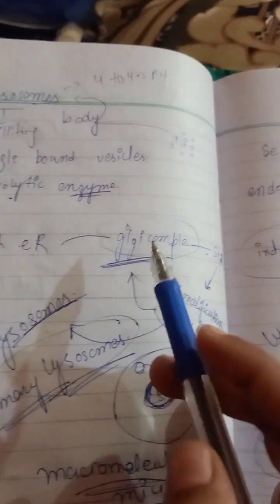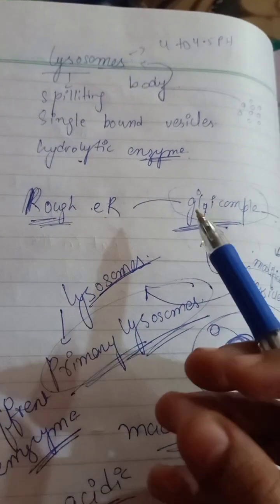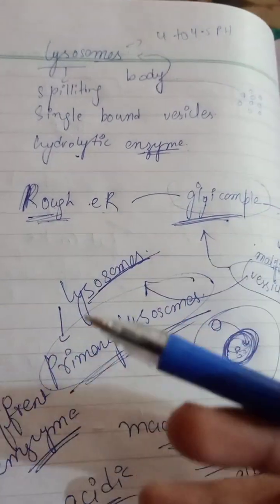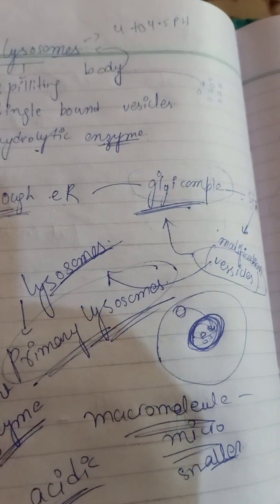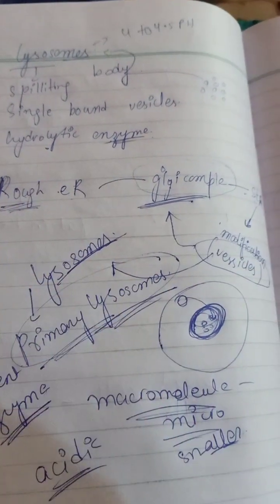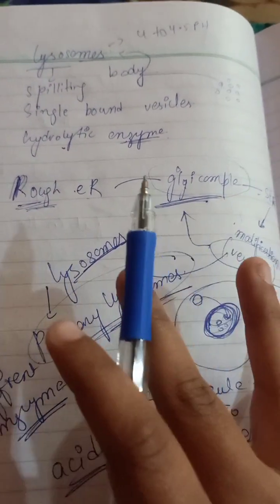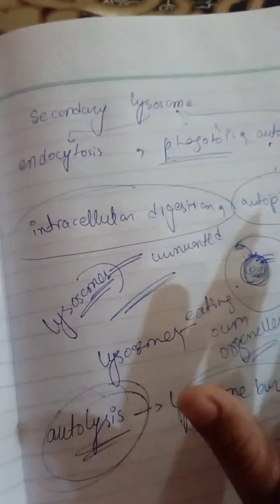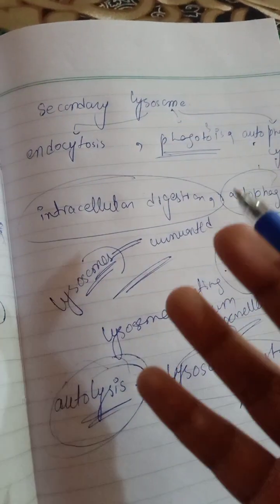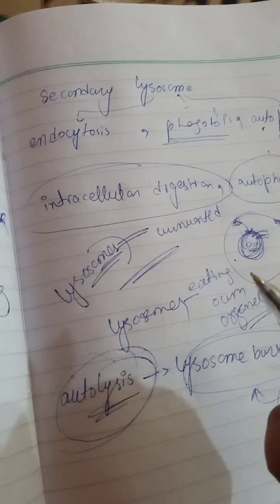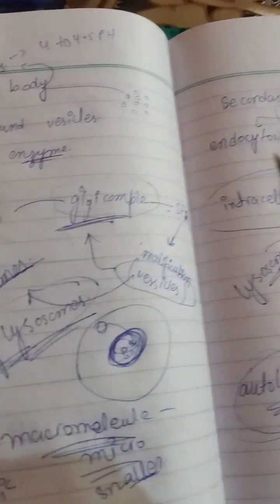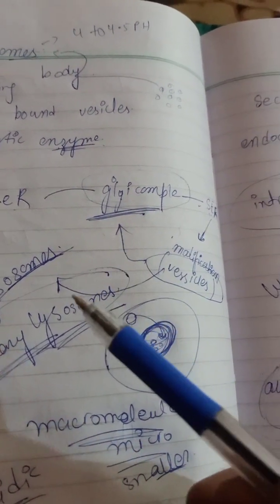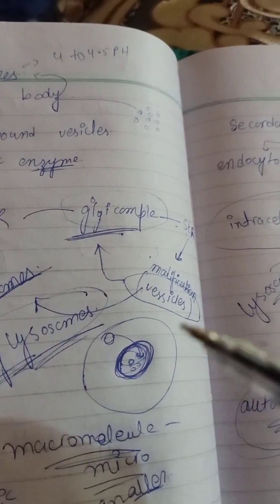Okay, so lysosomes are basically vesicles which contain hydrolytic enzymes, whose function is to break down the macromolecules into micromolecules. Okay, so this was about the kinds of processes the lysosome basically does in the body cells. So this was about the lysosome. In the next video we will discuss the peroxisome and the glycosome.